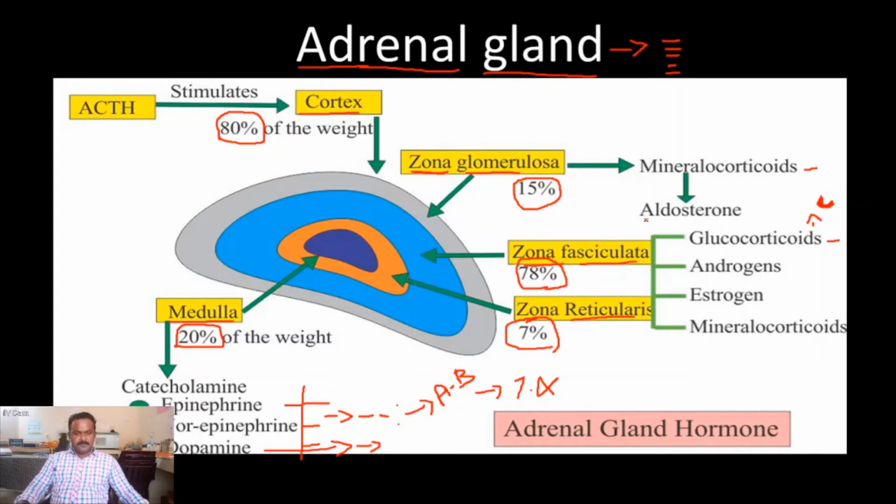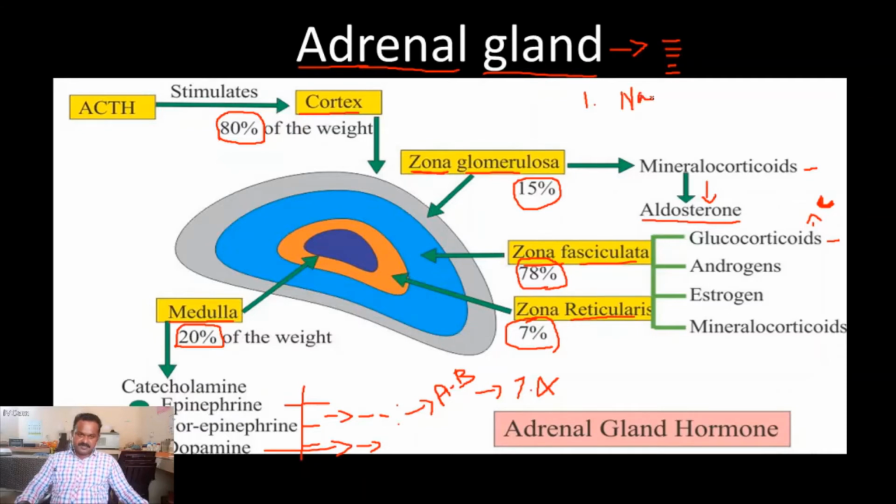Okay. The major hormone called aldosterone comes under the mineralocorticoids. Aldosterone does some important functions in excretion. One is that aldosterone maintains the sodium balance.